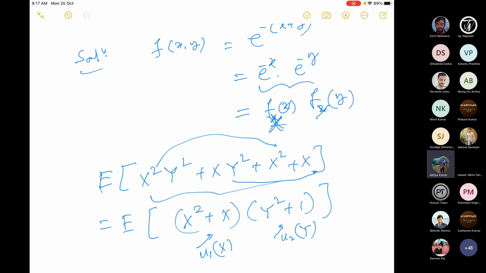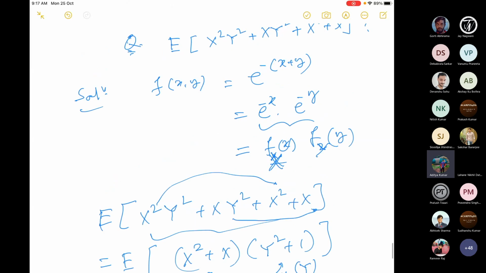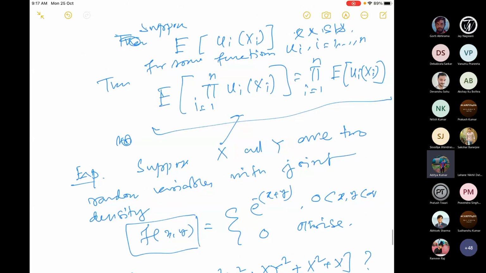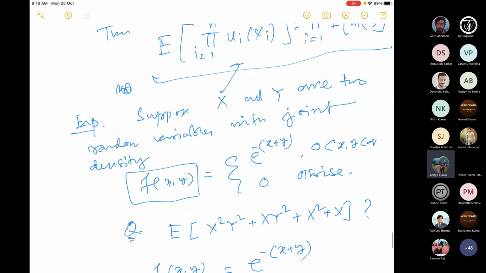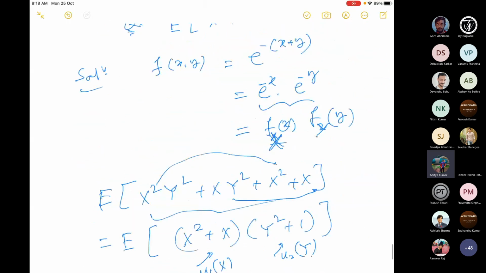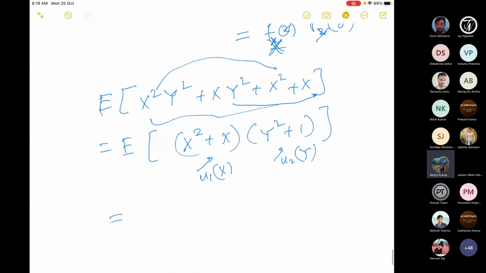Here is the formula: the expectation of a product is nothing but the product of the expectations. So using this result, this is the expectation of x squared plus x, times the expectation of y squared plus 1.